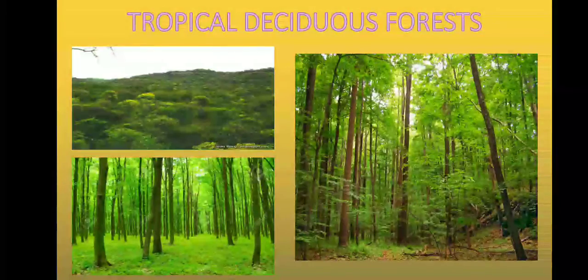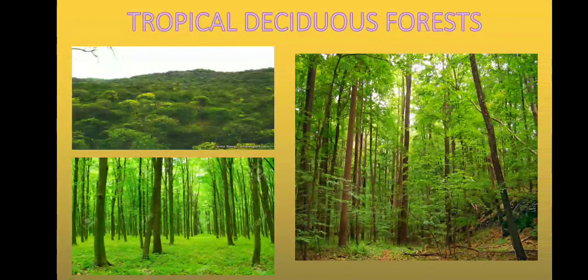Tropical deciduous forest. These are the monsoon forests. They are found in a large part of India, northern Australia, and Central America. These regions experience seasonal changes. Trees shed their leaves in the dry season to conserve water. Due to this, these are called deciduous trees. Sal, teak, neem, shisham are the common trees found in this forest. Tiger, lion, elephant, etc. are the common animals found here.